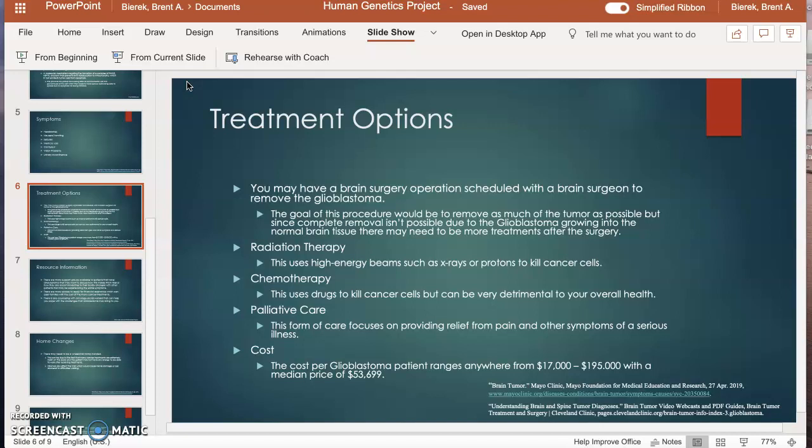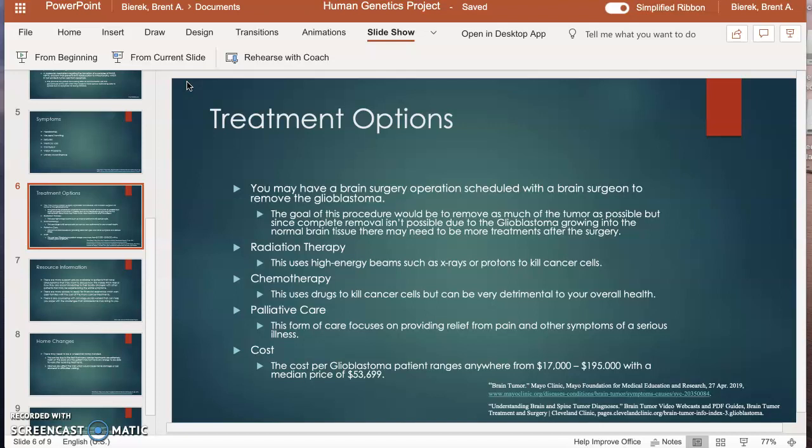Radiation therapy uses high-energy beams such as X-rays or protons to kill cancer cells. This may work or may not work. It's not 100% guaranteed that it'll completely kill the cancer cells, but it's one of the treatment options available for this. Chemotherapy. This will use drugs to kill cancer cells. However, this can be very detrimental to your overall health as your body is getting pumped with chemicals.